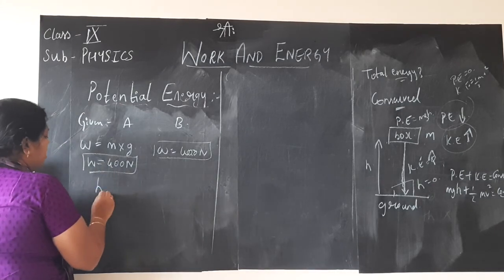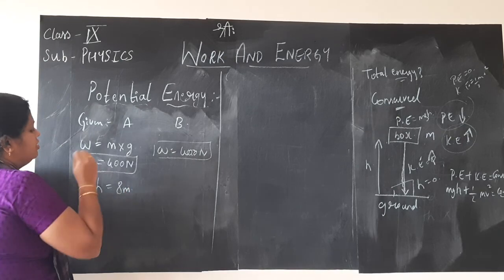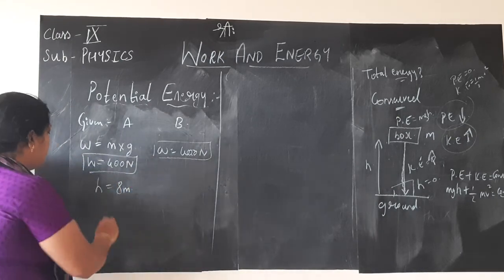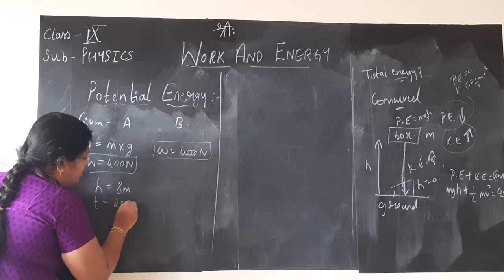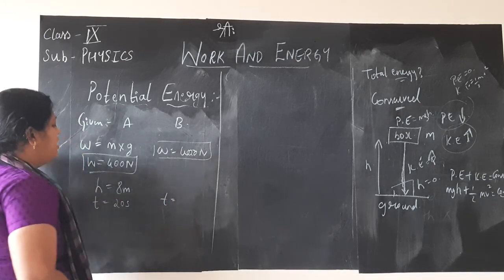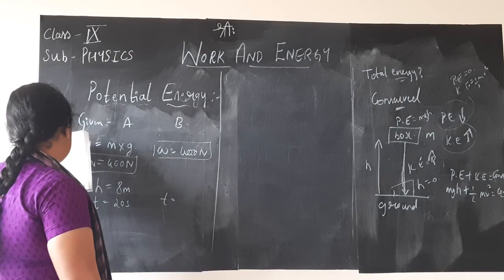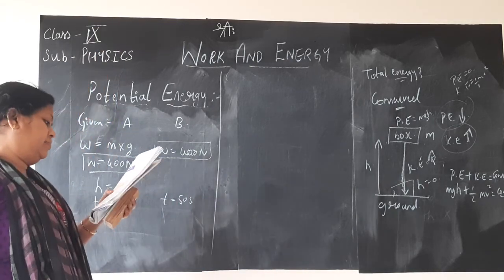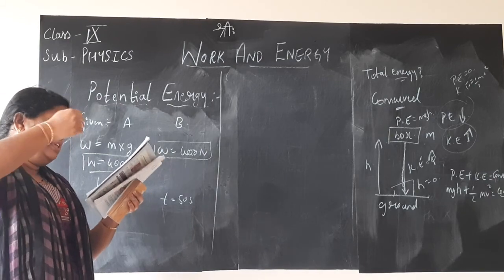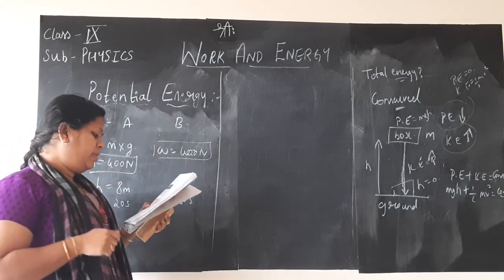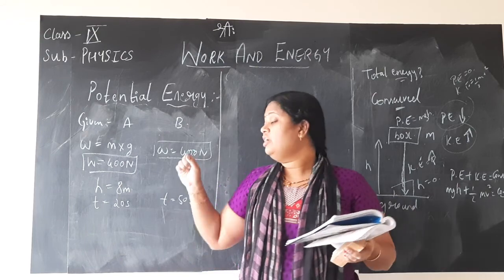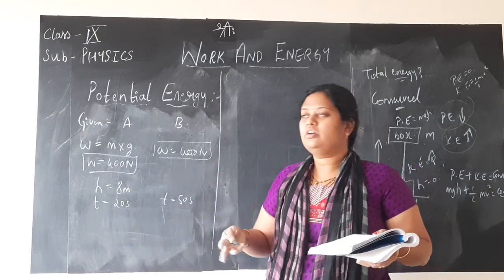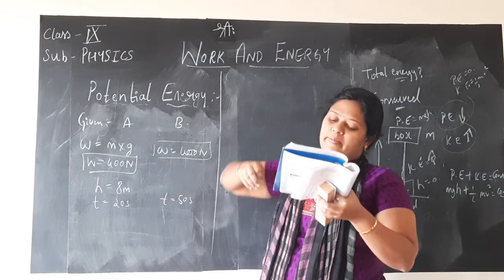And they are climbing a rope of height which is equal to 8 meter. Girl A takes 20 seconds. So time taken by girl A is 20 seconds, whereas time taken by girl B is 50 seconds in order to reach that height. What is the power expended by each girl? So how much power is spent by each girl in order to go up the height?